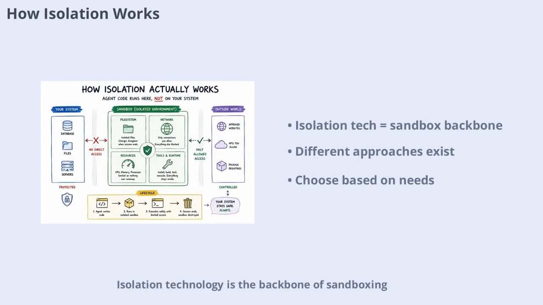Isolation technology is the backbone of sandboxing. It determines the security level, startup speed, memory usage, and cost. There are several approaches: microVMs, user space kernels, and containers. Each has its own strengths and trade-offs. Understanding these technologies is key to choosing the right sandbox for your AI agents.